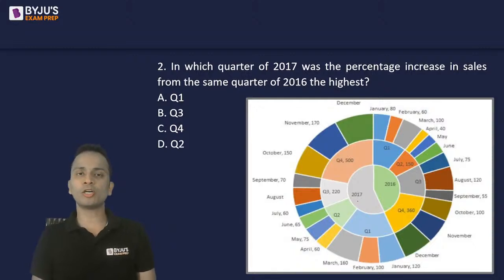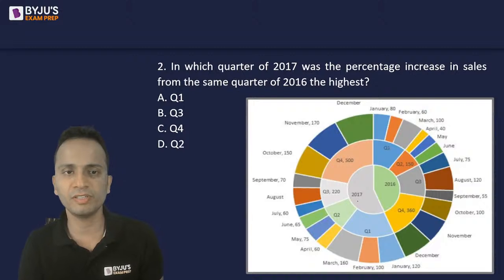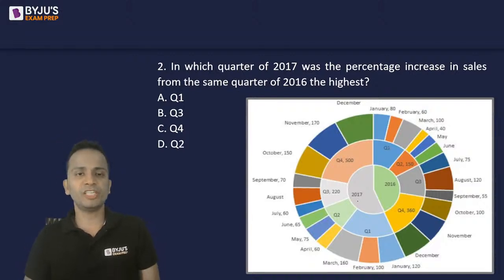On an average, you should not be taking more than 1 minute for every question once you have read the data. Maximum 1.5 minutes, and every question should be answered within that time. So for a set of 4 questions, 1.5 minute per question, 6 minutes, another 1 minute to understand, read the data. So 7 minutes is, I believe, the time in which you should be finishing this off.